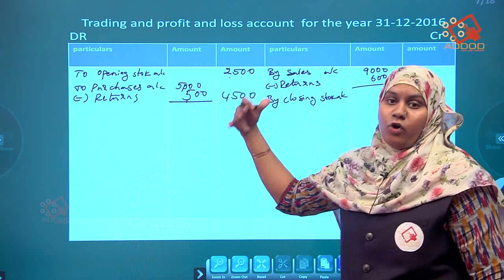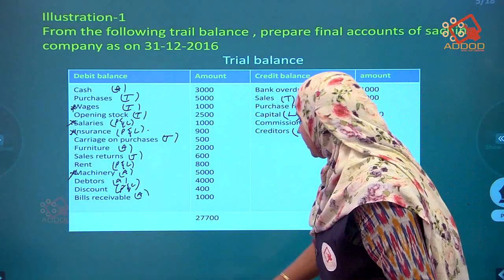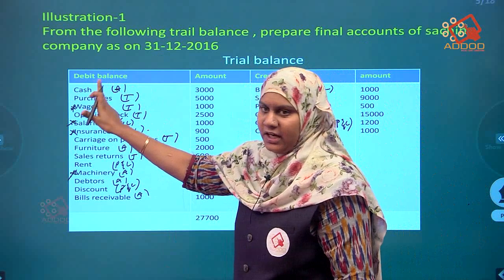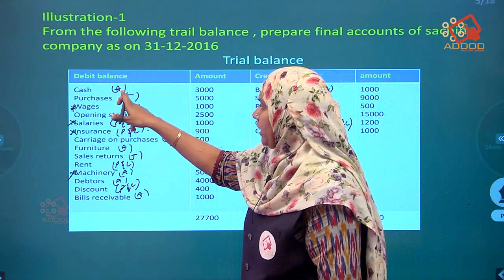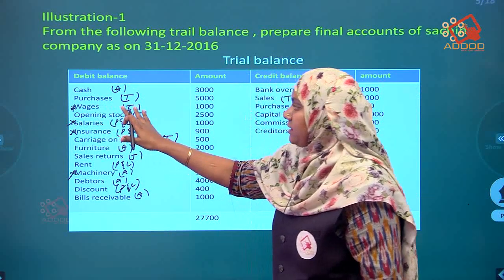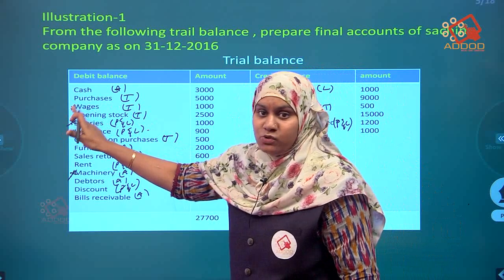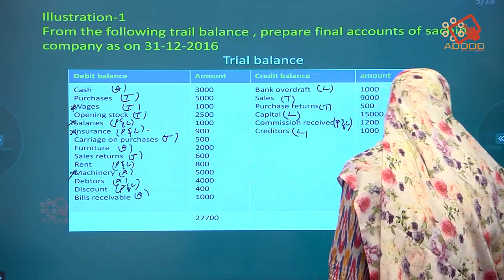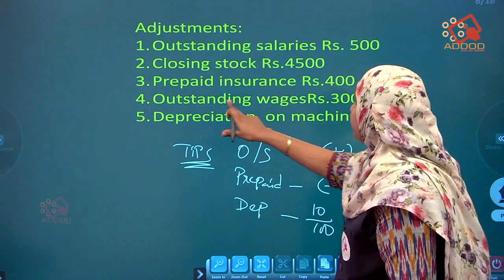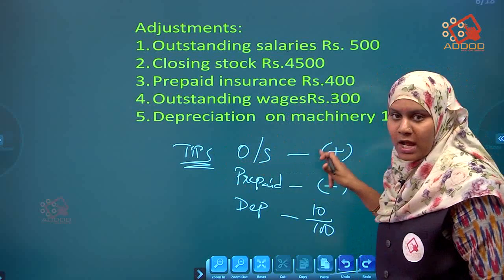Now what are the other items that we get in the trading account? Go to the question and search. Trading account, purchases, over. Cash will not come in the trading. What I wrote here is A, meaning asset. Purchases, over. Next, wages, T, meaning trading account. Wages, star mark is there, meaning one adjustment is there. What is the adjustment? Outstanding wages, rupees 300. For outstanding, what I said, we have to add.